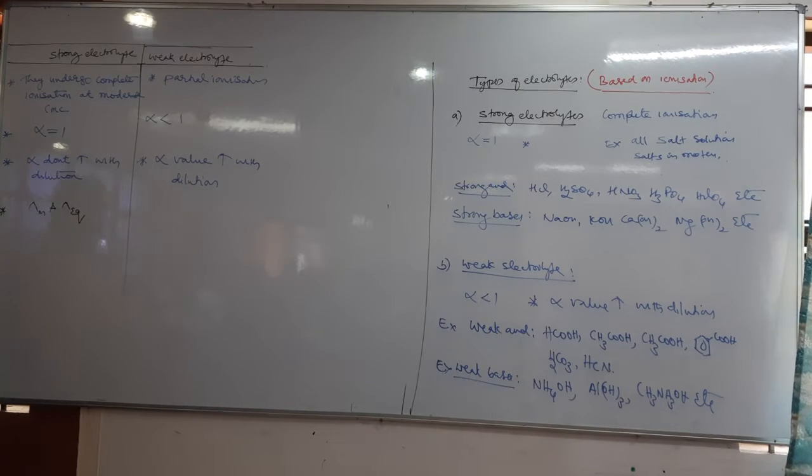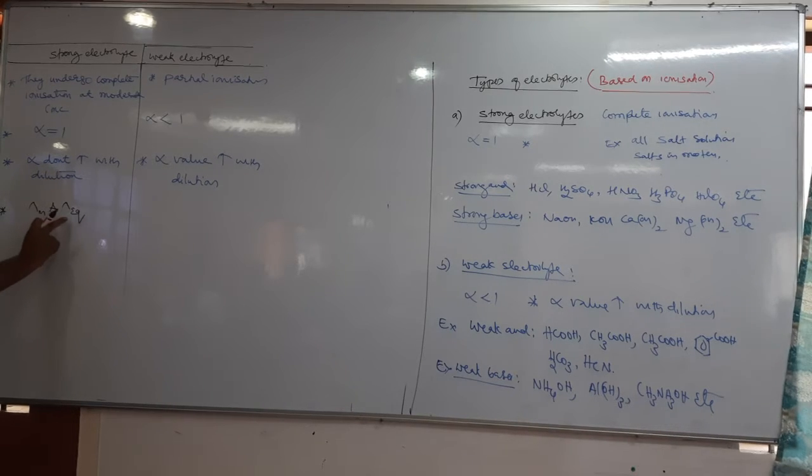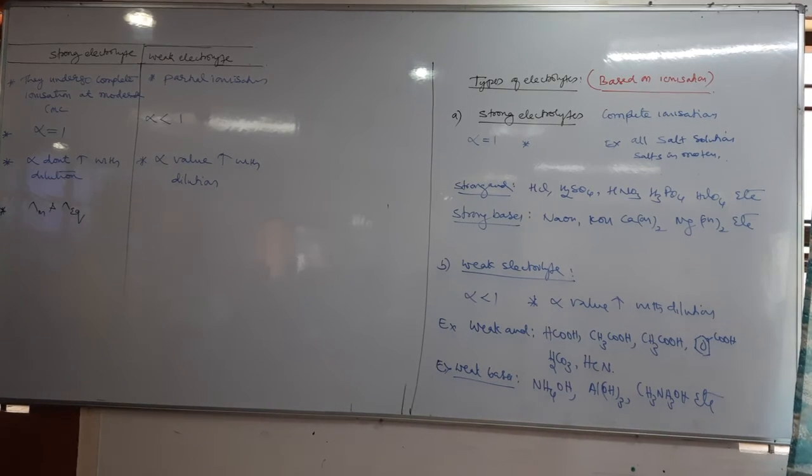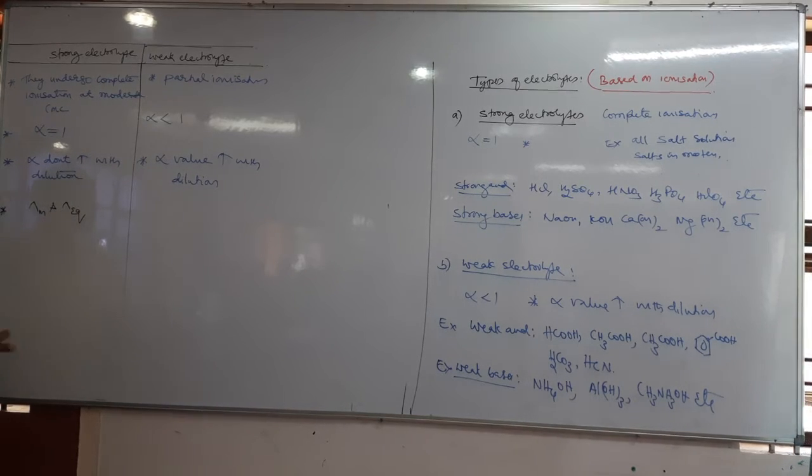So molar conductivity and equivalent conductivity of strong electrolytes are high, and their values increase slowly with dilution. On dilution, these two values increase, but slowly.